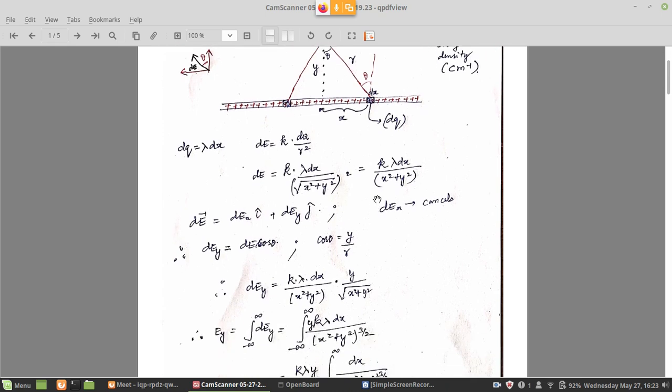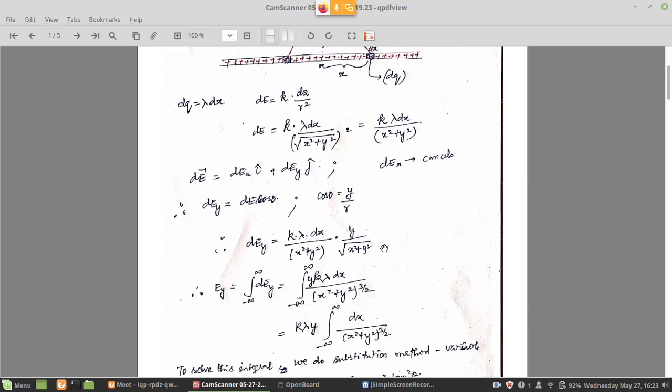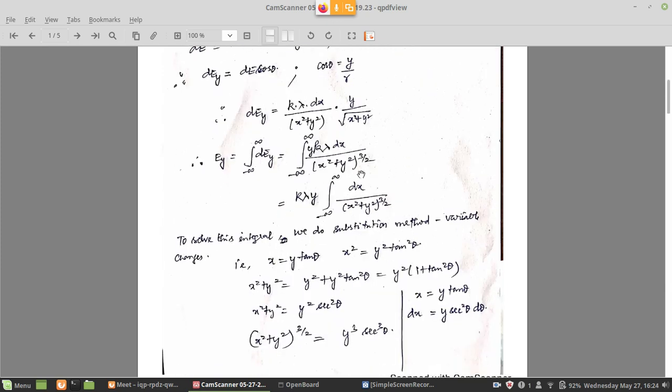So in my formula, dE I have already calculated in the first step, k lambda dx by x square plus y square. To that I am multiplying this cos theta, so dEy is equal to dE into cos theta. In that, cos theta is y by r, again r is square root of x square plus y square, so I put that also here. Now if we collect the terms, I will get k lambda y dx divided by x square plus y square power 3 by 2, because x square plus y square power 1 and x square plus y square power half gives 3 by 2, this step.